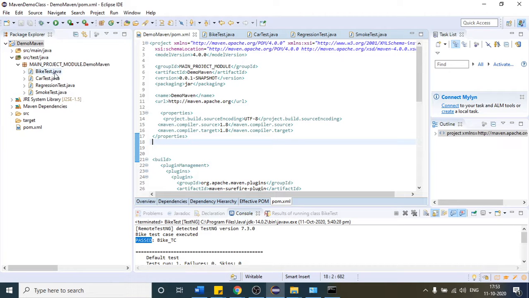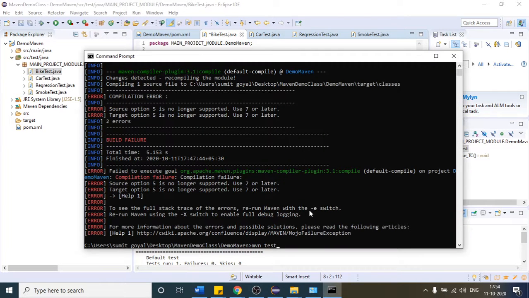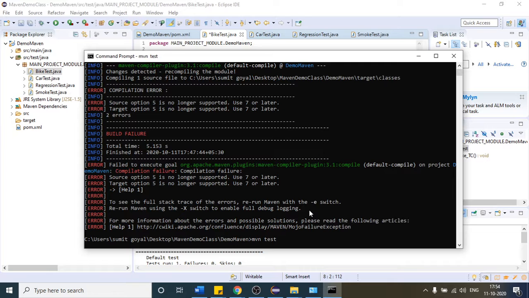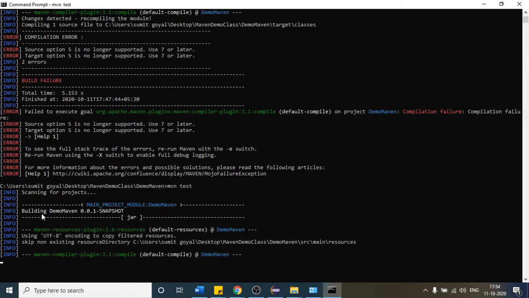Whatever the test cases you have defined in these four files, you are going to get them all. So let us try to run these test cases. If I provide mvn test, I should have done compile, but one more thing: if you provide mvn test, then it will also compile. You do not have to provide mvn compile every time.